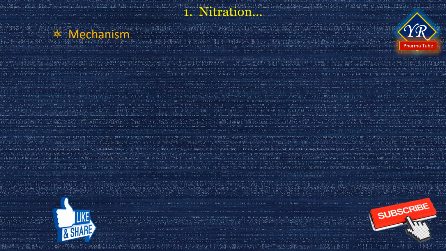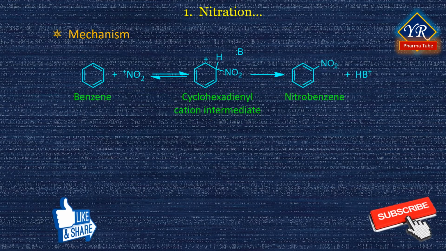Mechanism for nitration. Benzene undergoes a two-step nitration reaction to form nitrobenzene. In the first step, benzene reacts with the nitronium ion to give the cyclohexadienyl cation intermediate, which means that the electrophile nitronium ion adds to the benzene ring to give a sigma complex. And in the second step, the aromaticity of the ring, that is in nitrobenzene, is restored by a loss of a proton from the cyclohexadienyl cation.